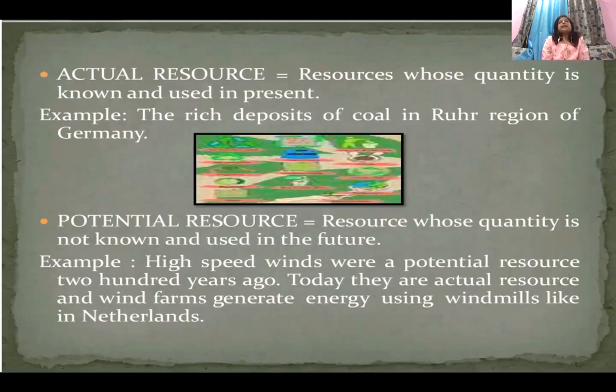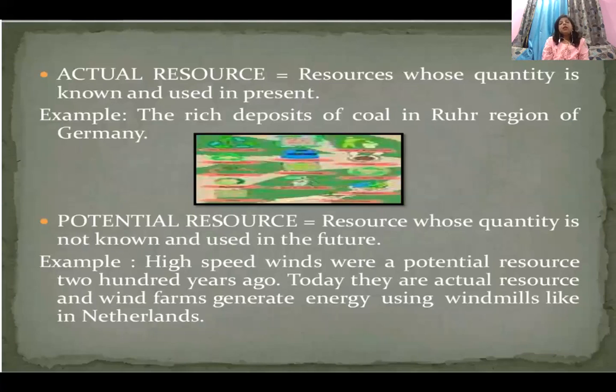Second example, you can say the black soil which is present in Maharashtra, Deccan region. You know very well that Deccan Plateau is rich in black soil. So again, the quantity of black soil is known, because you cannot produce artificial soil in a day. Can you produce black soil in an artificial manner? No, you cannot do that. So the actual quantity of such resources is known. Okay, I hope it is clear.